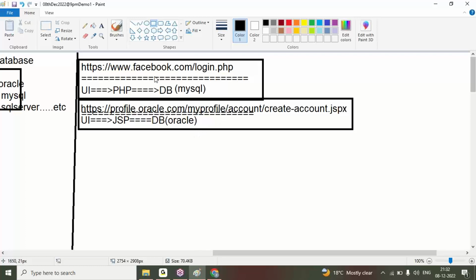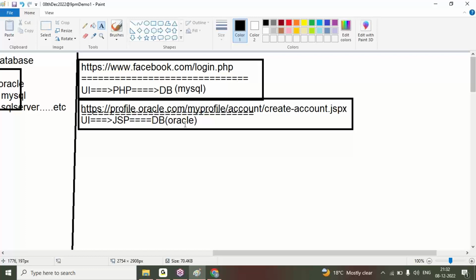This type of inputs and interactions you can create with our programming. Here in our web UI programming, I can store my data in MySQL, I can store my data in Oracle. This type of interaction you can observe in every front-end programming. My HTML application is interacting with a server page, and the server definitely interacts with the database. All these interactions you can see in every web UI programming.